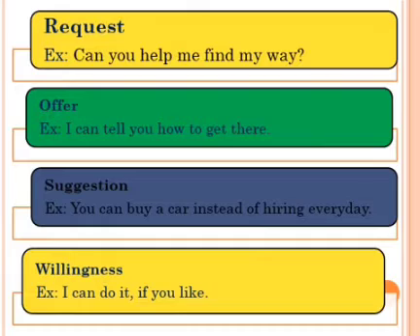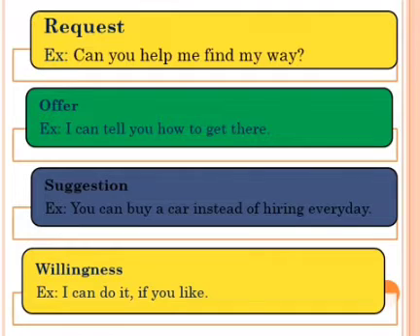Can is also used to express request. Can you help me find my way? This can be a request, but it is an informal way. Offer: I can tell you how to get there. Suggestion: you can buy a car instead of hiring every day. Here the suggestion is given to buy a car.